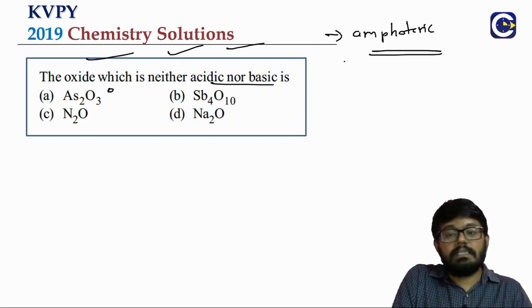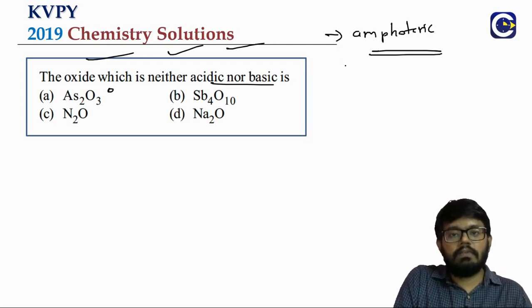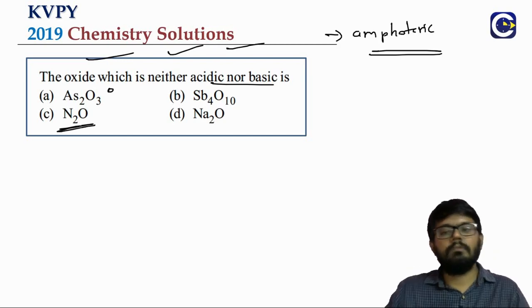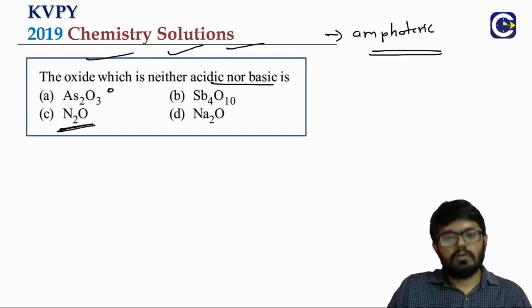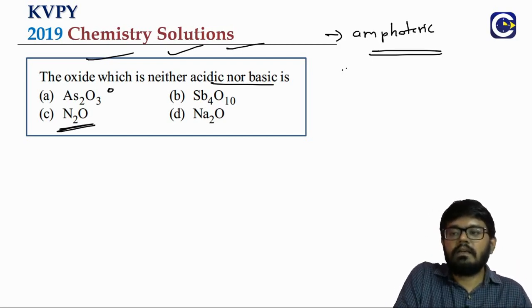Neither acidic nor basic means they will neither react with acids nor with bases. For example N2O is a neutral oxide. Same like carbon monoxide, that is also a neutral oxide.